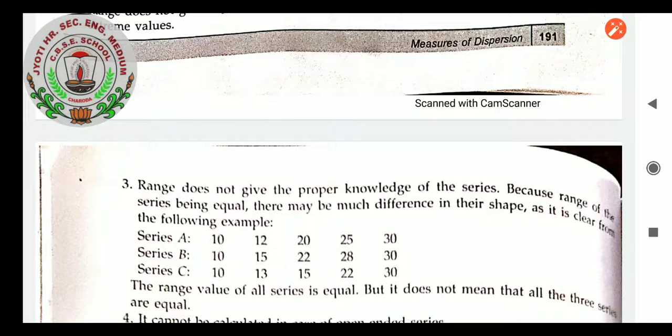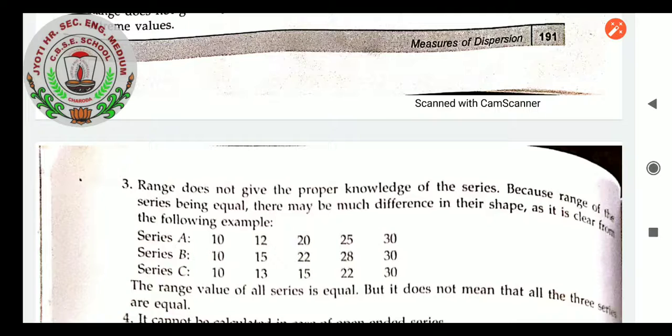Even if the range of the series given is equal, there may be much difference in their shape, as is clear from the following example. Series A is given, series B is given, series C is given. The range of all the series is equal, as the highest value in every series is 30 and the lowest value is 10. But it does not mean that all three series are equal. There are variations in the numbers. You can see in one series 12 is there, in another series 15 is there, in one series 20 is there, another series 22 is there.